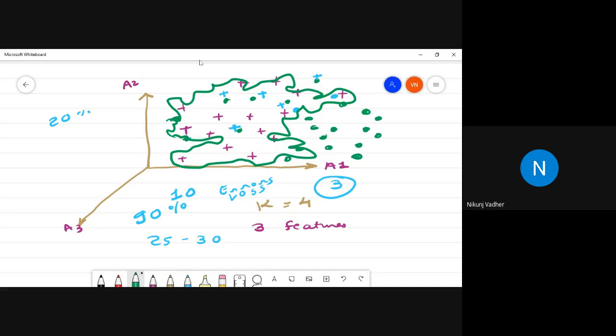If it is a two-dimensional equation, it will be a line. If it is three-dimensional, then a shape. And if it is more than 3 dimensions, then a hyperplane. So you are supposed to find a hyperplane that will separate the objects of class plus.